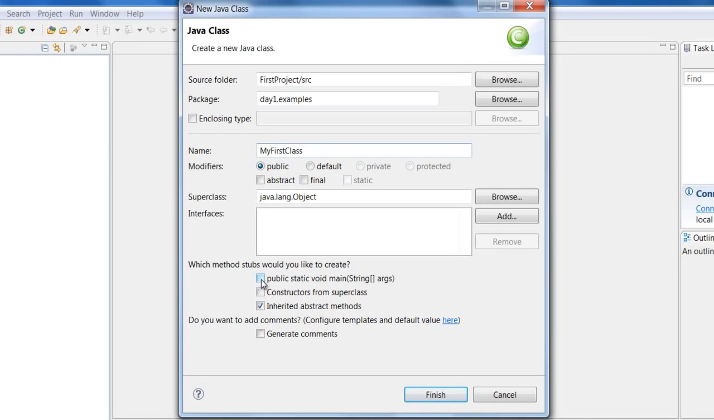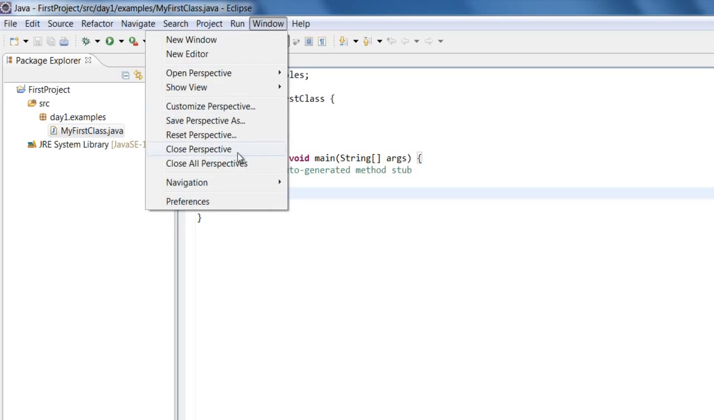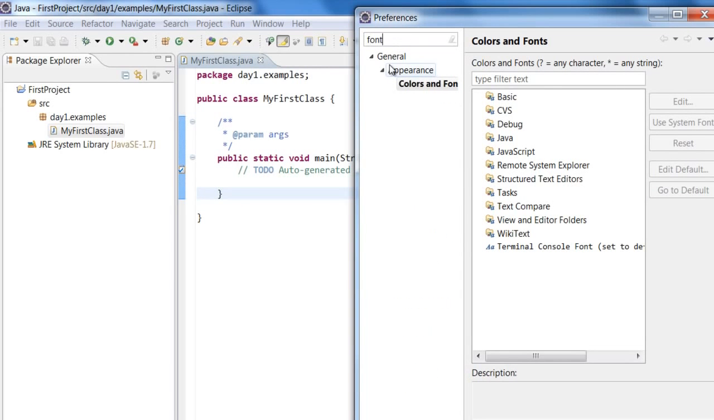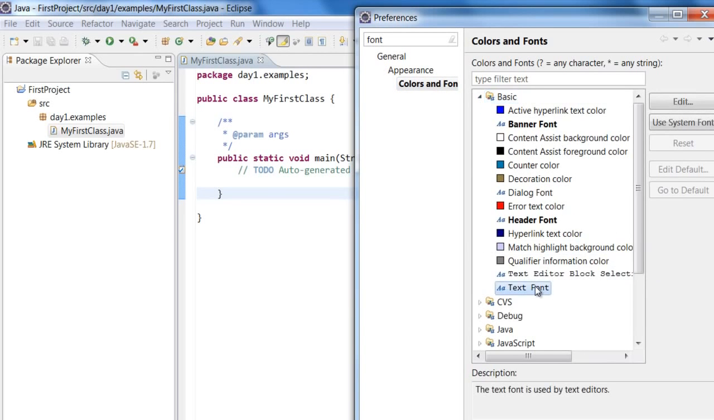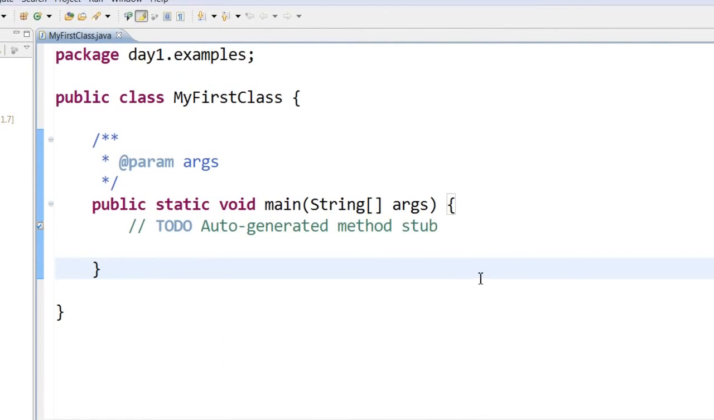Also, click on this public static void main. Of course, you will learn very soon about the use of all these things, but for now, just remember to create a class and then select public static void main, click finish. Now I want to increase the font size in Eclipse so that everyone can see clearly. To increase the font size, click on Window, Preferences, type in font, select Colors and Fonts, Basic, Text Font, click edit, and here you can select a size and click OK.